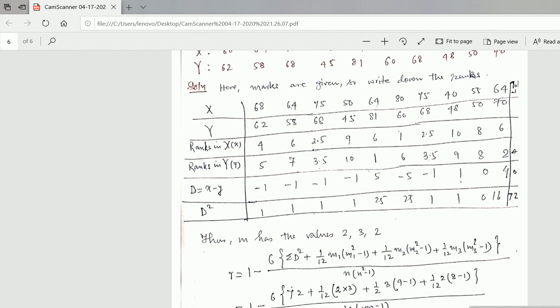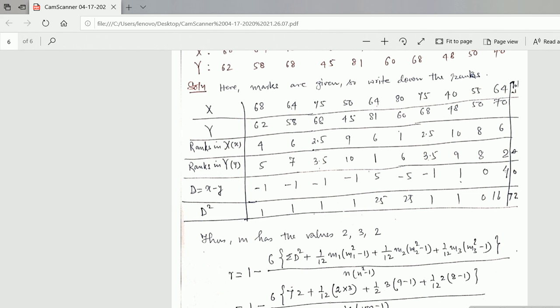This is Y. Who has got the highest? This is 81, so this should be written as rank 1. Now you have to find rank 2. Just below 81, which marks is there? 70. This is rank 2. Below 70 is 68, but two persons have got 68. So this is third and fourth rank. You make the average: 3 plus 4 is 7, divided by 2, is 3.5. So the third rank is 3.5, and the fourth is also 3.5.